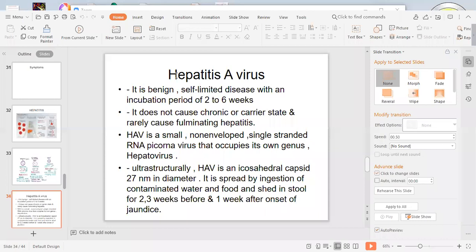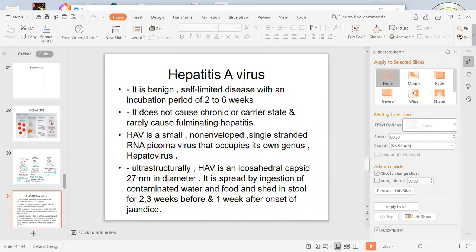It is spread by ingestion of contaminated water and food, and it is shed in the stool for 2 to 3 weeks before and 1 week after onset of jaundice. So the shedding of this particular virus in the stool is 2 to 3 weeks before and 1 week after the onset of jaundice.